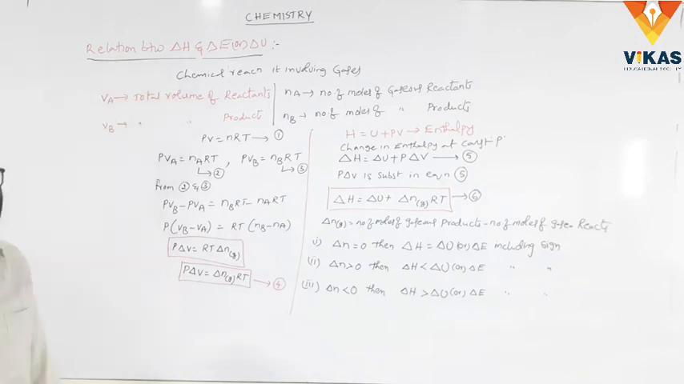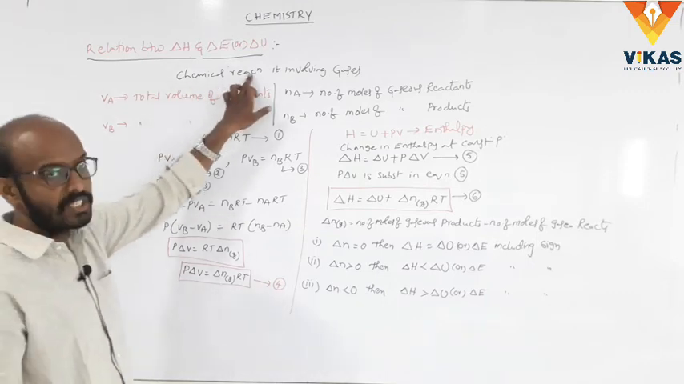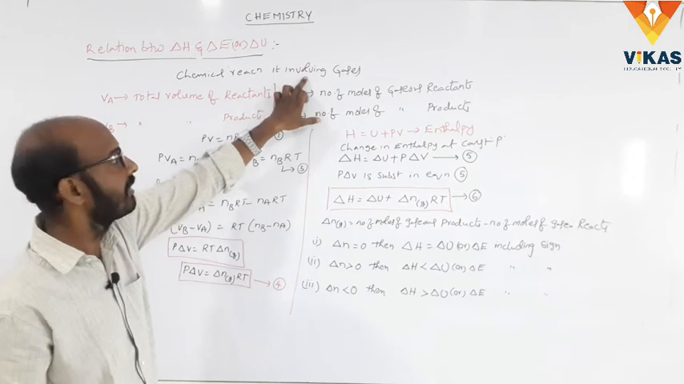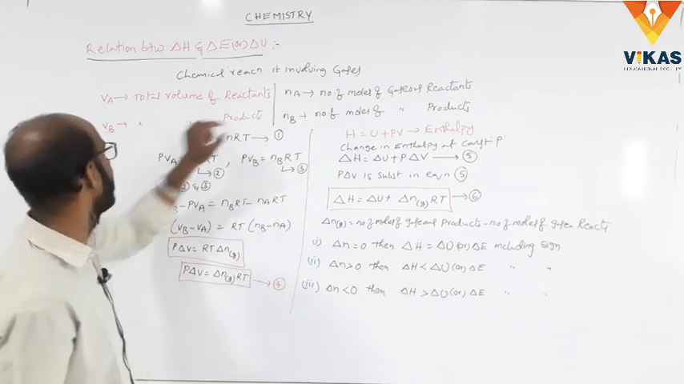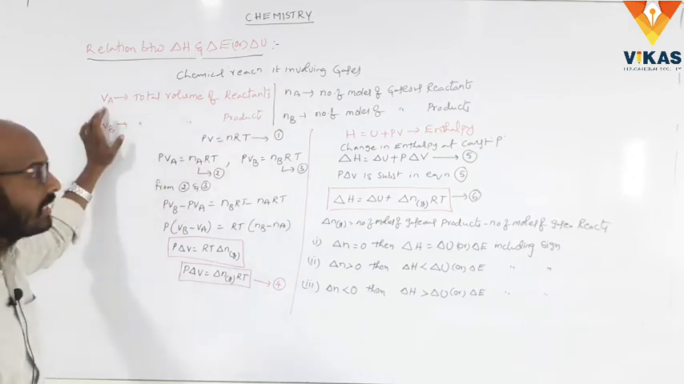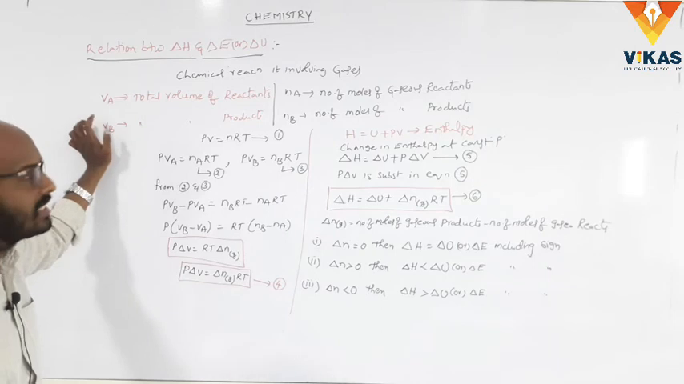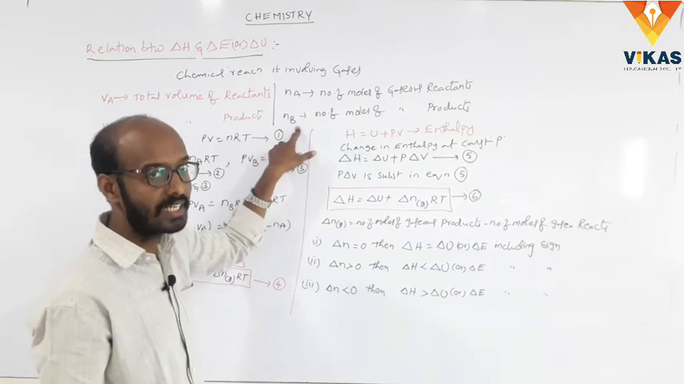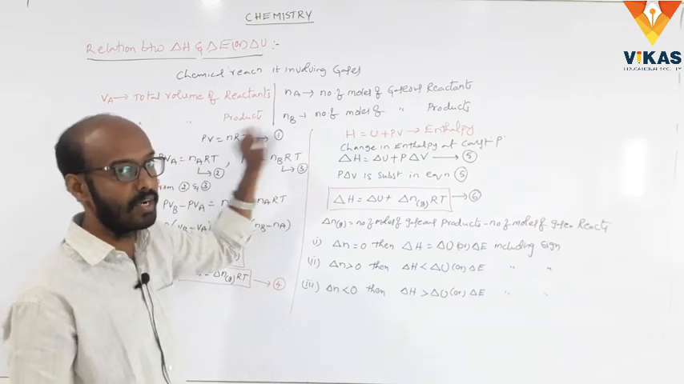Once again I will repeat it. We take a chemical reaction involving gases. Let us take VA, VB and nA, nB. What are VA and VB? They are the total volume of the reactants and products. And nA, nB mean the number of moles of gaseous reactants and the number of moles of gaseous products.